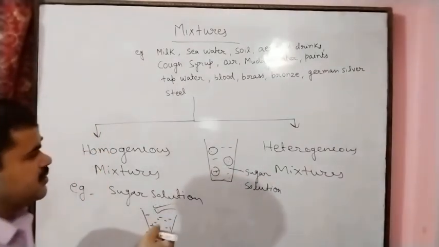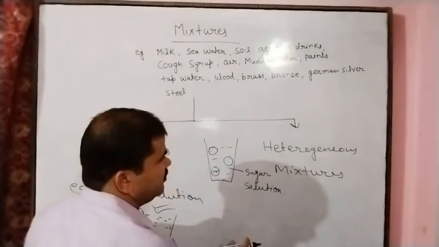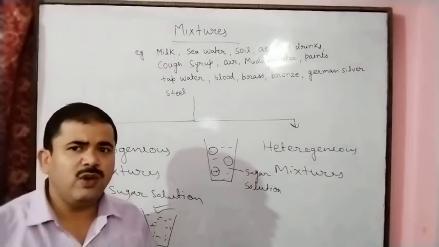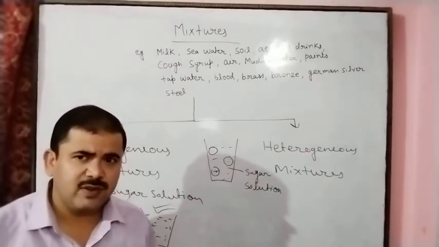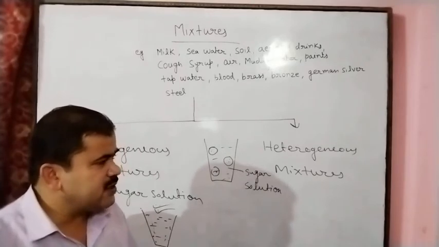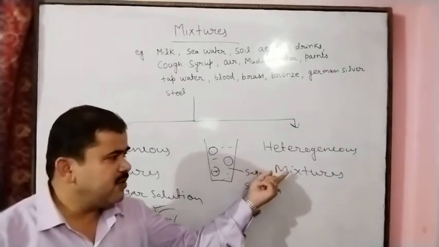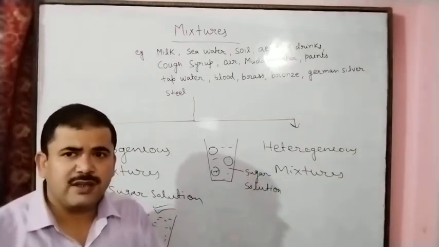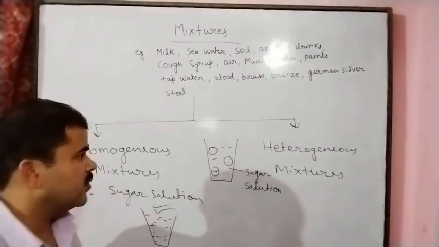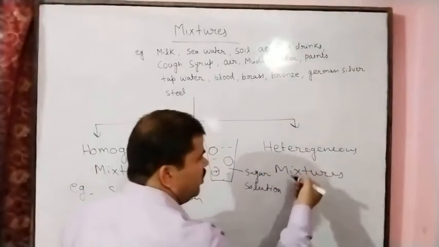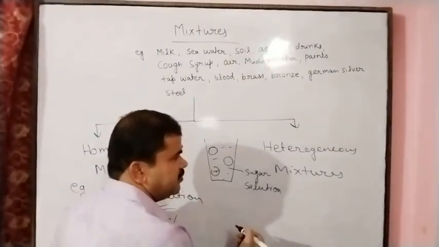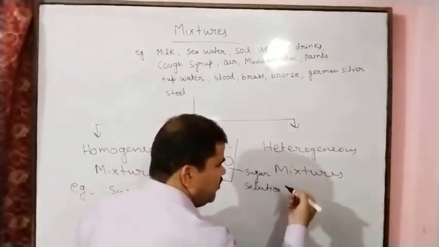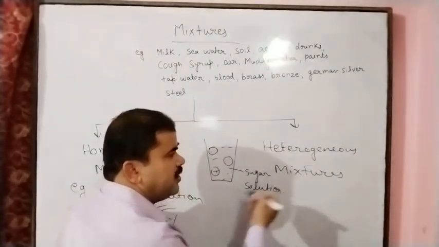After this, the heterogeneous mixture means no uniform distribution of the particles. A heterogeneous mixture does not have uniform constituents and properties throughout. So here there is no uniform distribution of the solid particles in the solvent, which means no same composition. So we will say heterogeneous mixture.